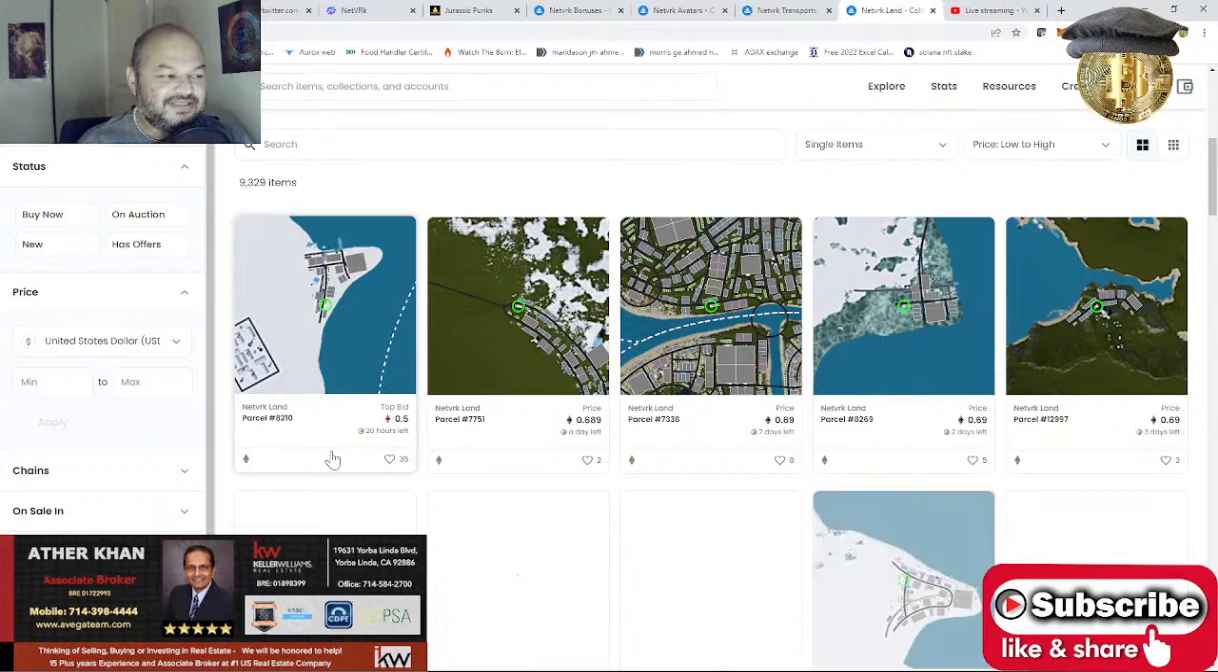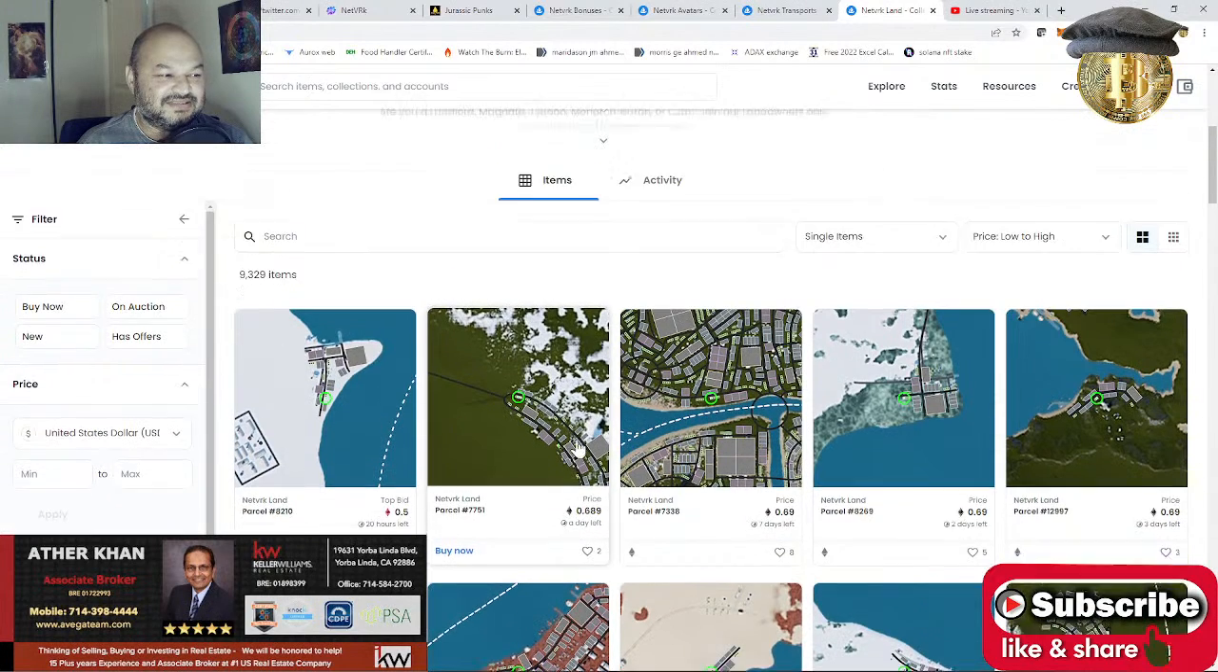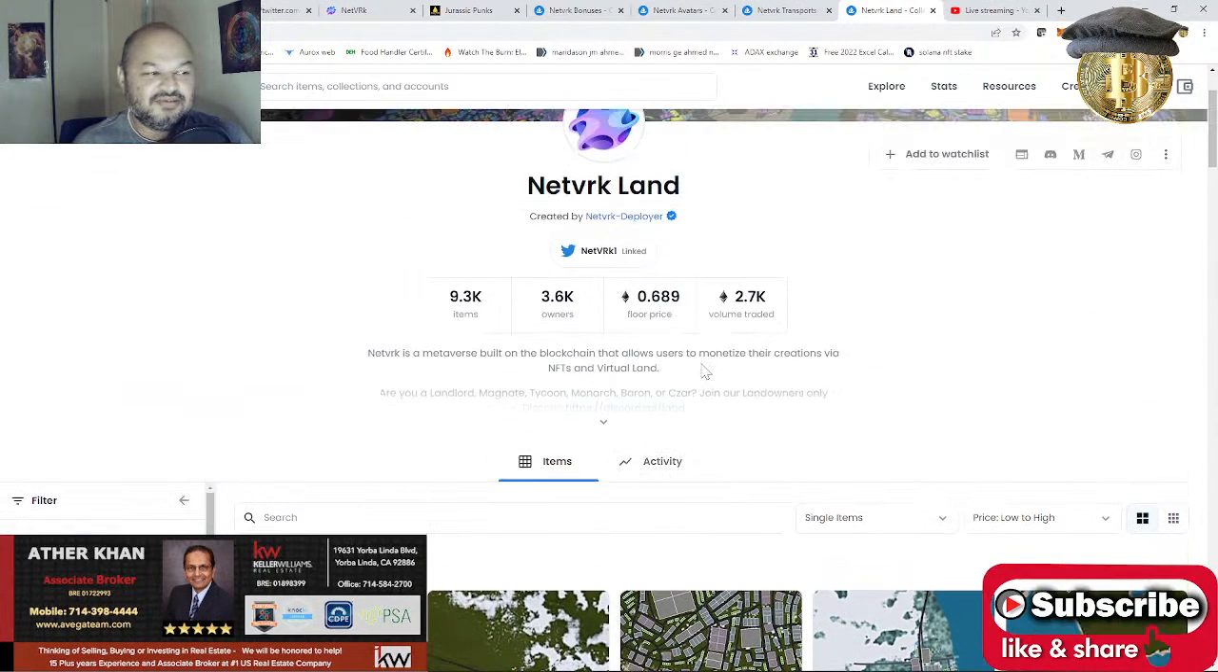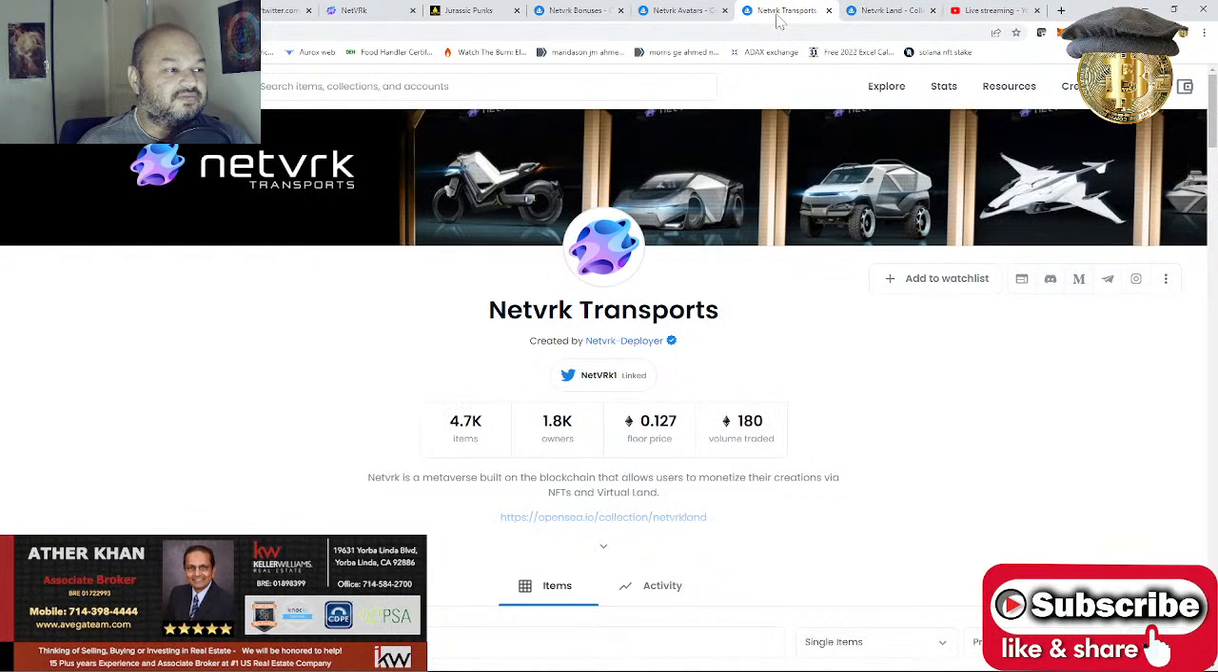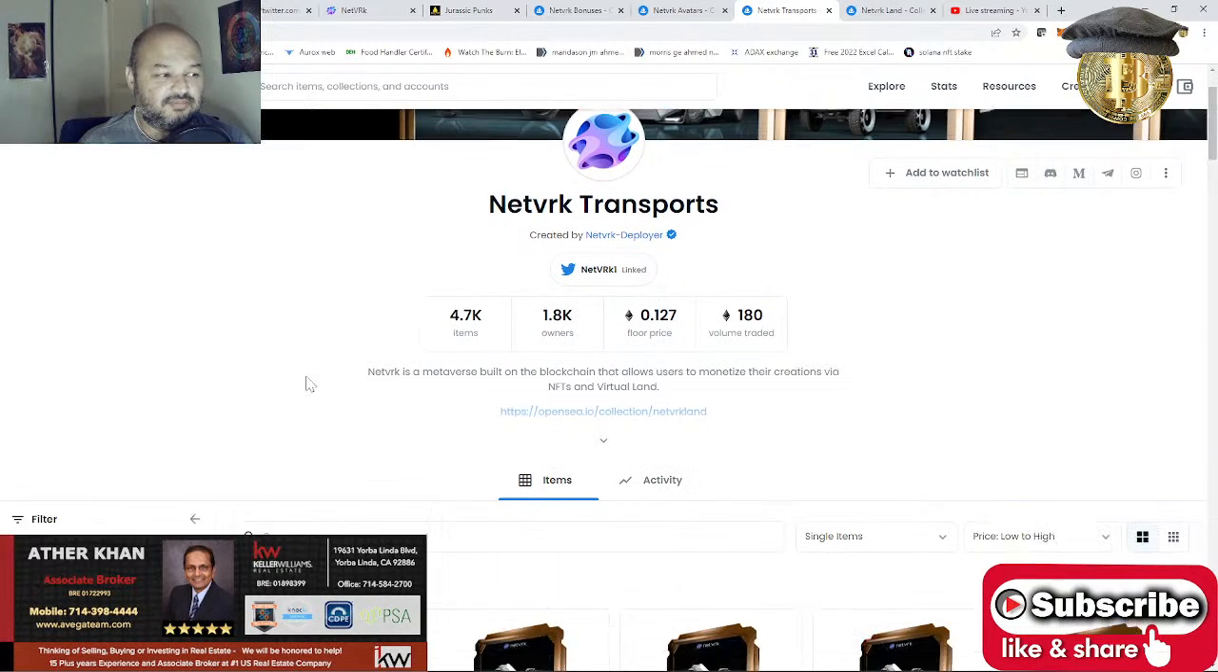So it's already at very high prices. These lands are really going for around $2,000 to $3,000 right now. So the land is already up there and very expensive compared to any other metaverses like Cara, Pavia, and others. They are very expensive lands, and then they have different transports available, NFTs available that you can use in that metaverse.